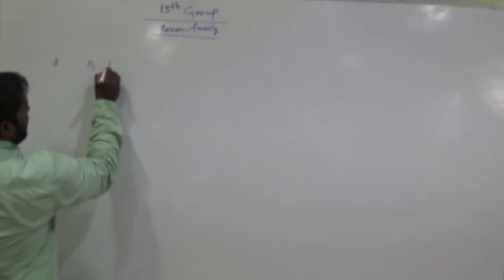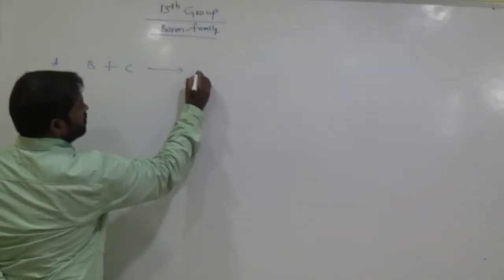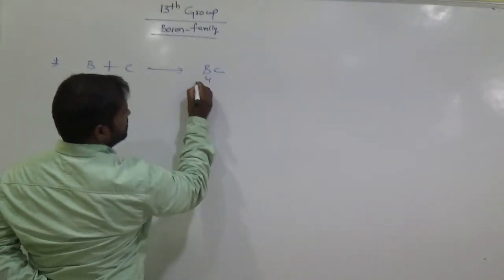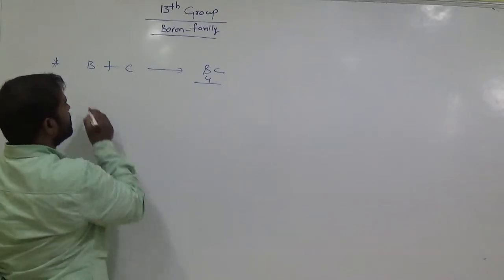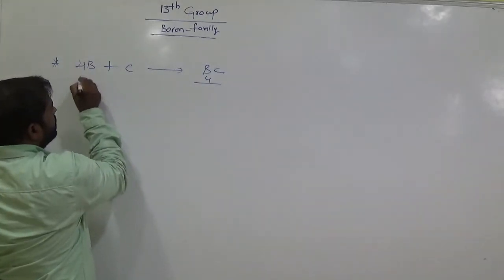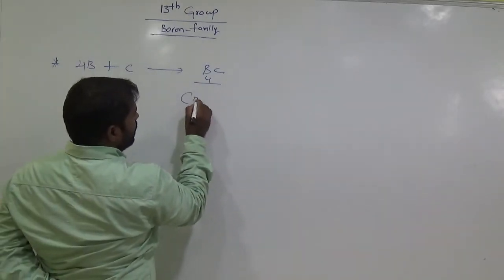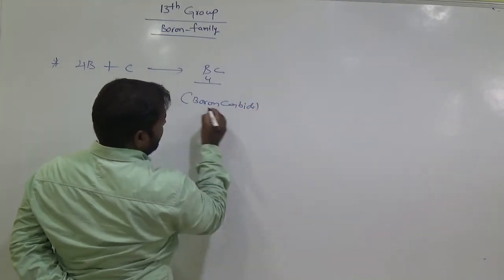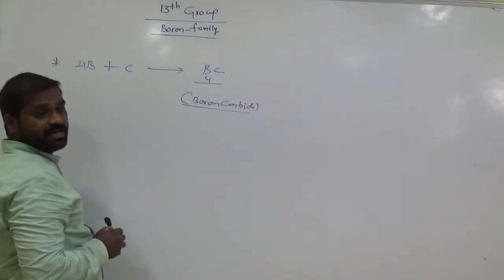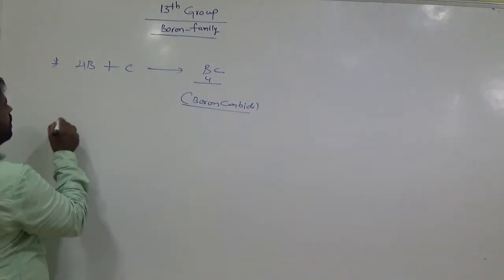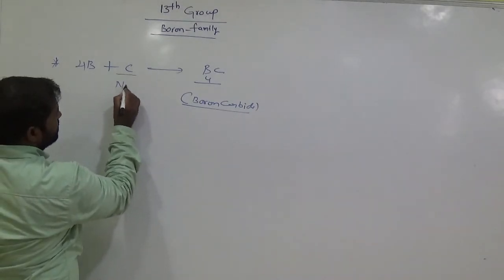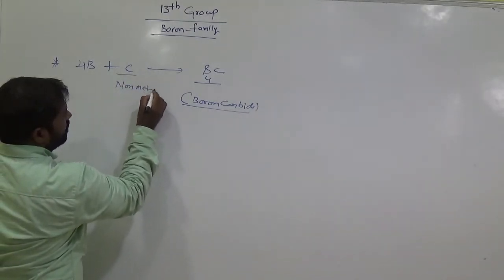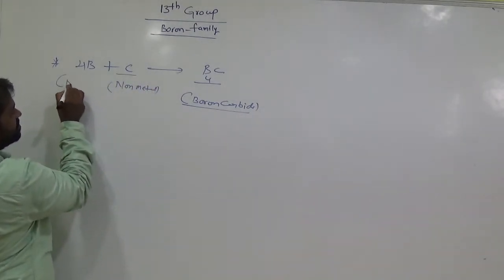And when boron interacts with carbon, it gives boron carbide, a very strong material. Already we discussed this also. And 4 borons, boron carbide, a very strong and covalent molecule it is. Okay, carbon is a non-metal. Here boron can interact with non-metals also. Here also it is a non-metal.